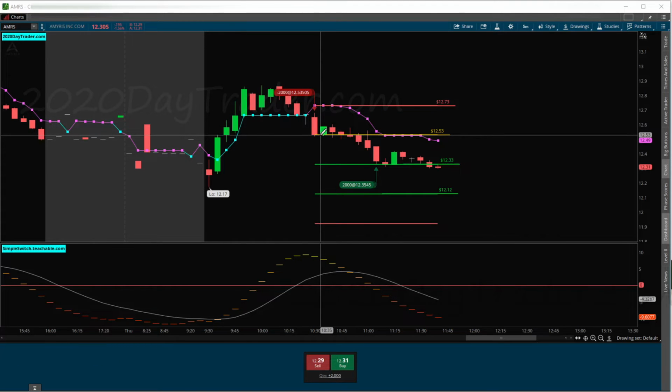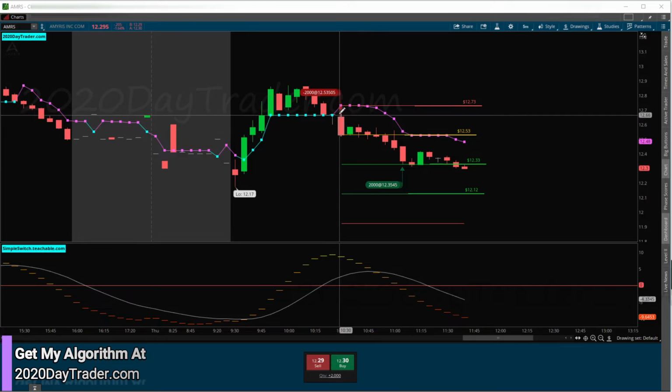The only thing that made me a little bit nervous was how big this candle was breaking through here. If this candle broke through and it was just barely broken, then it's awesome because we've got a lot more room to go. So now once it's breaking, it's like, where does it want to go? I always ask myself those two questions. Does it want to draw a picture, and where does it want to go, right?